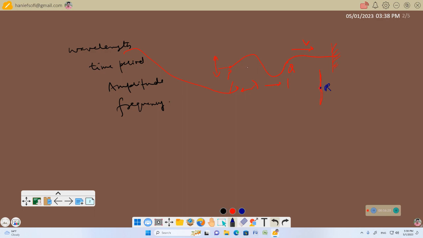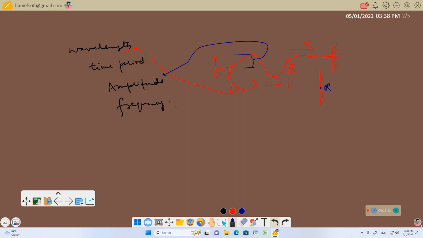Amplitude of the wave is the maximum displacement which the wave can produce in the medium particle. This distance is the amplitude of the wave, right? The maximum displacement produced by this wave in the string particle from the mean position.